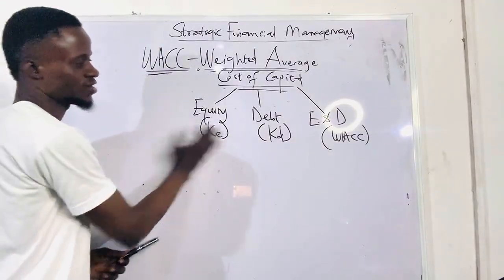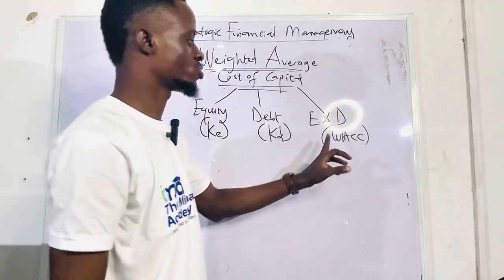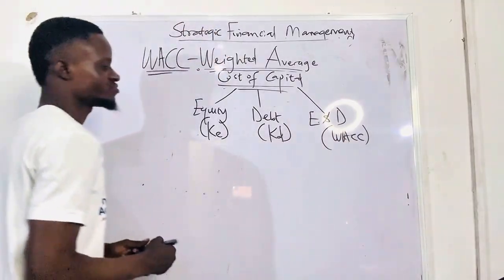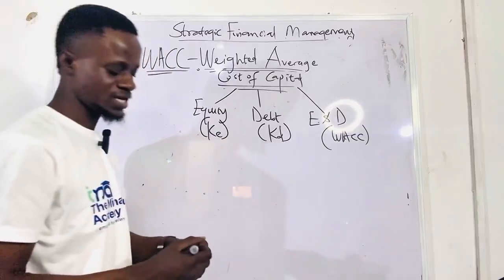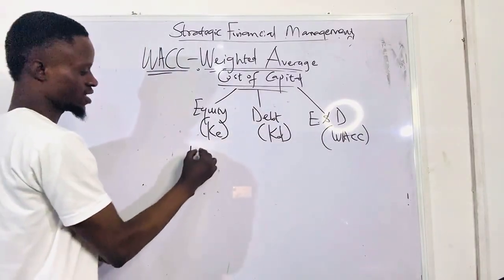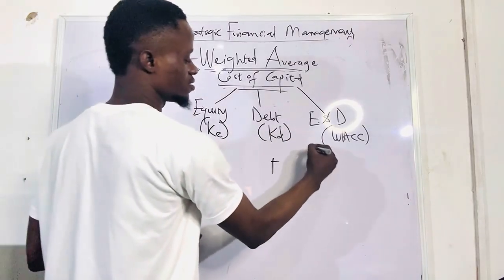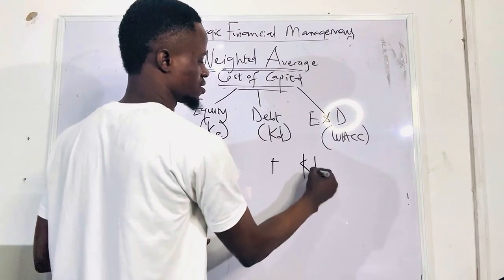I've given you a formula for all of this as well, but in today's class we're going to talk about WACC. So what's the formula for calculating WACC? WACC is simply, as I've said, the combination of these two. That means we have KE and KD.